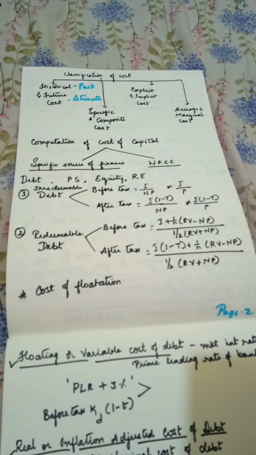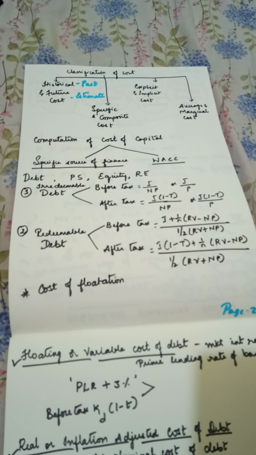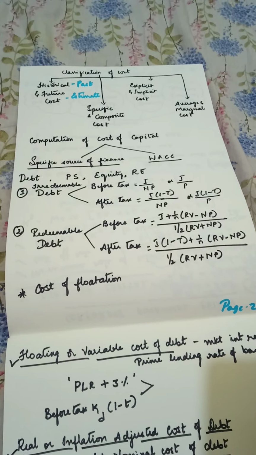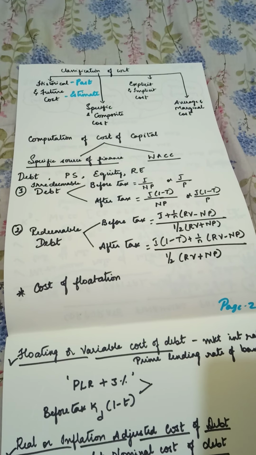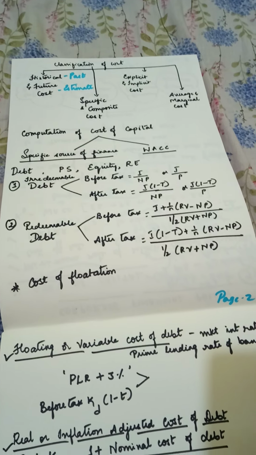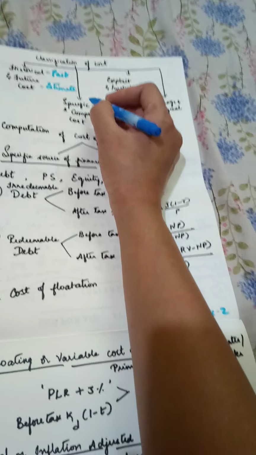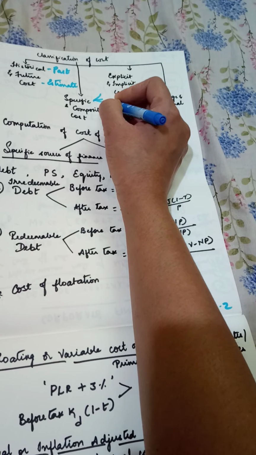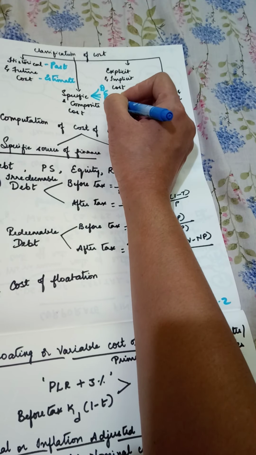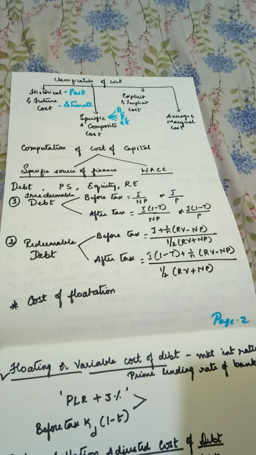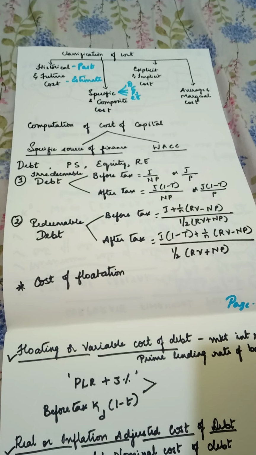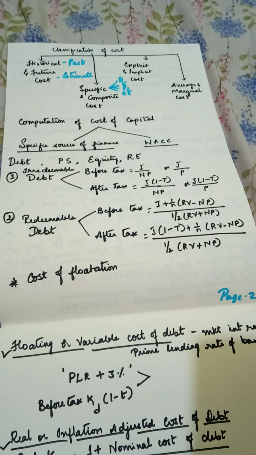Then you have specific and composite cost. This is the repetition. Yesterday I explained already what is specific cost. Calculation of cost of each source of finance is your specific cost. For the various sources you have, debt, equity, preference, retained earnings, individually you are trying to calculate the cost of each source. That is the meaning of specific cost.